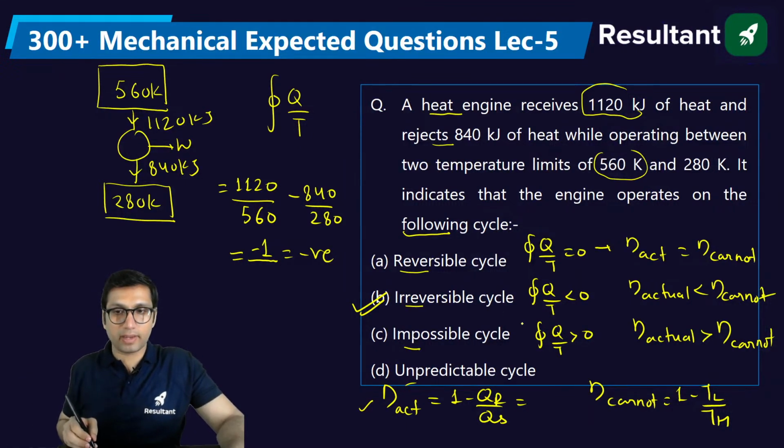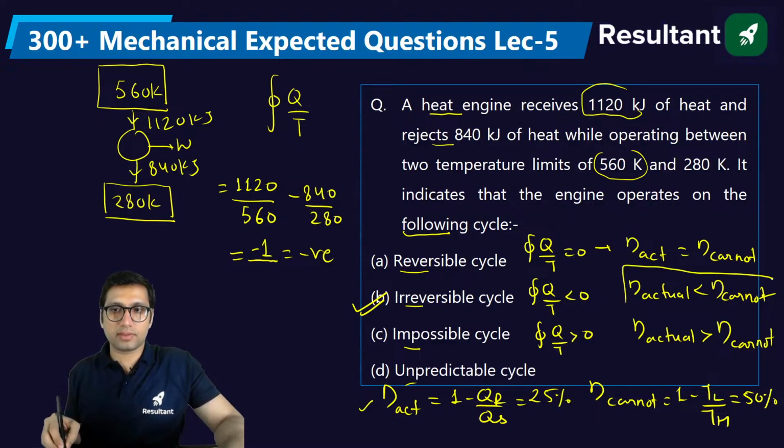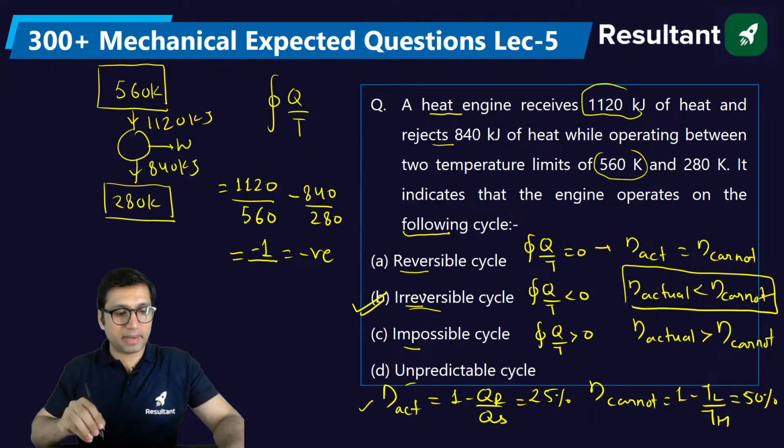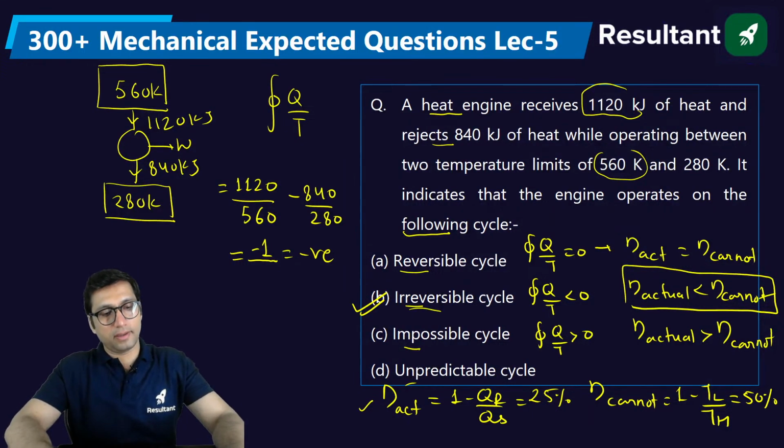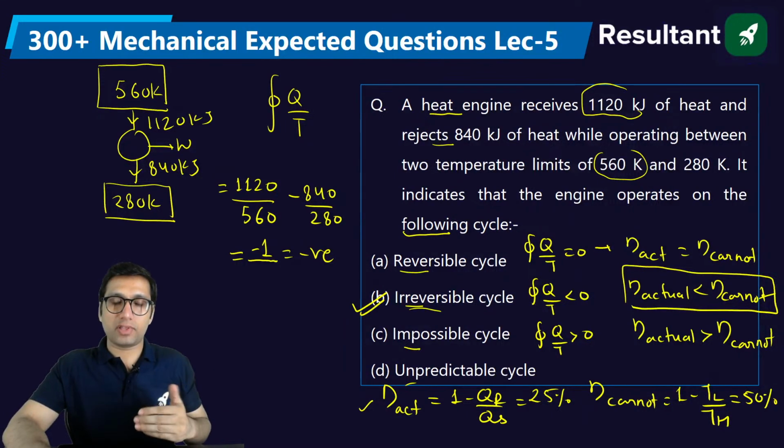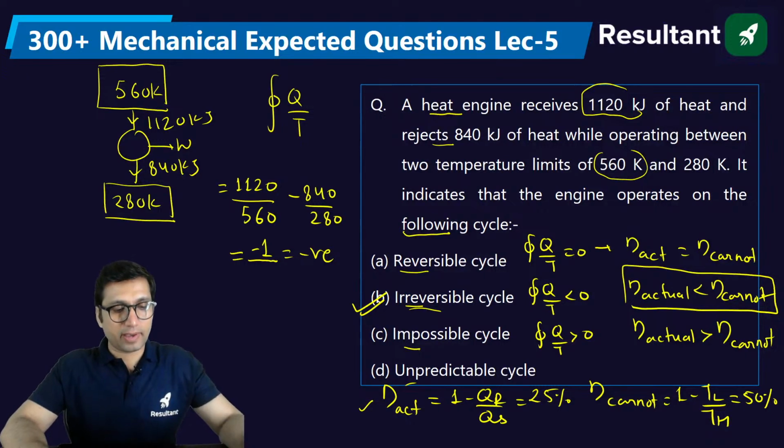Like many of you are solving. This will be 50% for Carnot, and actual is coming out to be 25. Let me also solve it. Just a second. Yeah, 25. So as you can see, this is the case of actual efficiency less than Carnot, so this is irreversible. By both approaches, you can solve the given question. Now it's up to you which approach you find easy or which takes less time. Okay, you can use it.